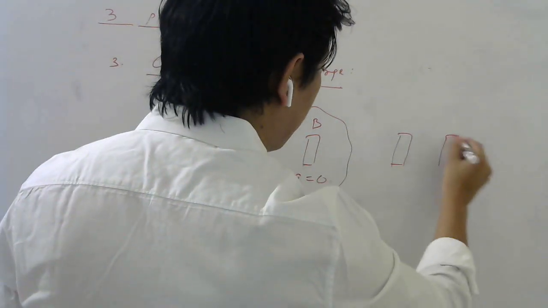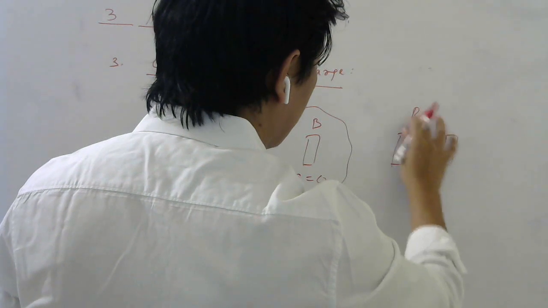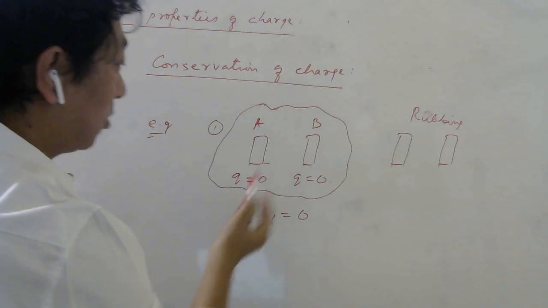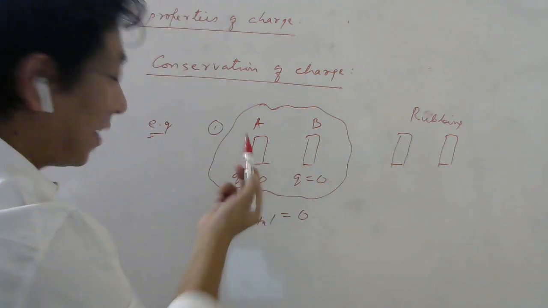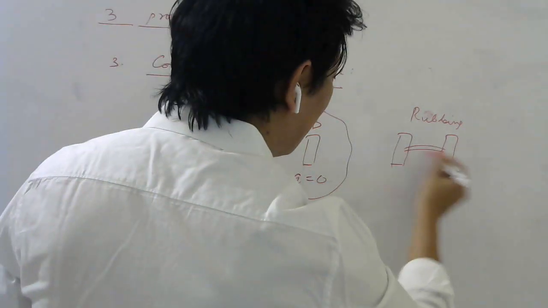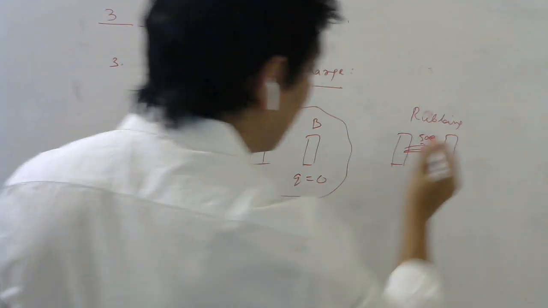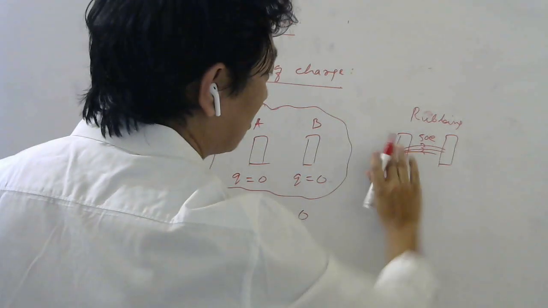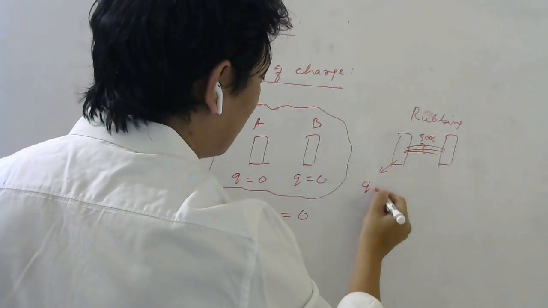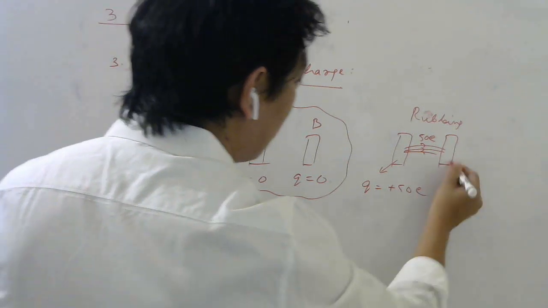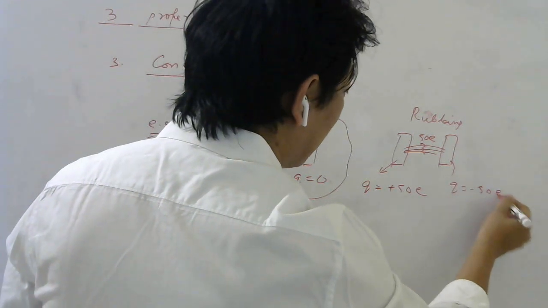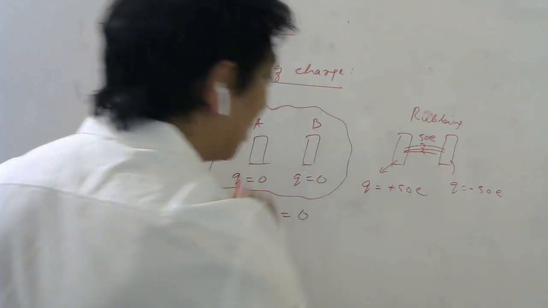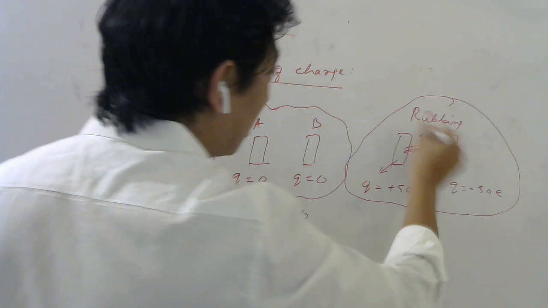After I rub A and B, let's say 50 electrons are transferred. Usually millions of electrons will be transferred, but for simplicity, let's say 50 electrons came this way. Then this will have charge plus 50e, and this will have charge minus 50e. This was 0, now it is minus 50e. But individually each is not isolated; both of them together are isolated.